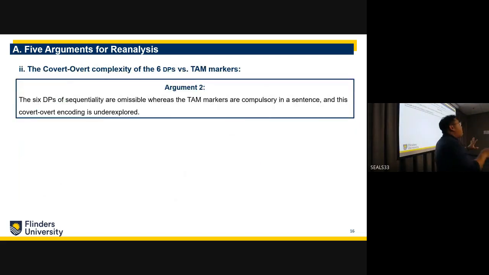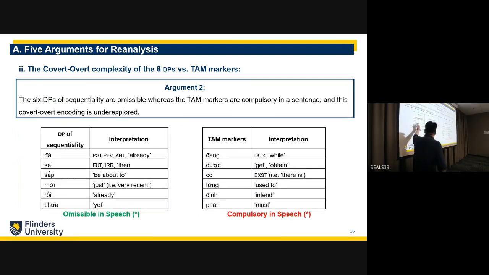Now, let's say that you're not convinced, that you think those are still tense, aspect, and mood particles, and you're not convinced that those are discourse particles. So the second argument that I'm making is that these six discourse particles are optional, whereas the tense, aspect, and mood markers are compulsory in speech. Now, you can see that these are the interpretations, but in a single-clause sentence only. So here, each of these is omissible in speech, and all of these are compulsory in speech.